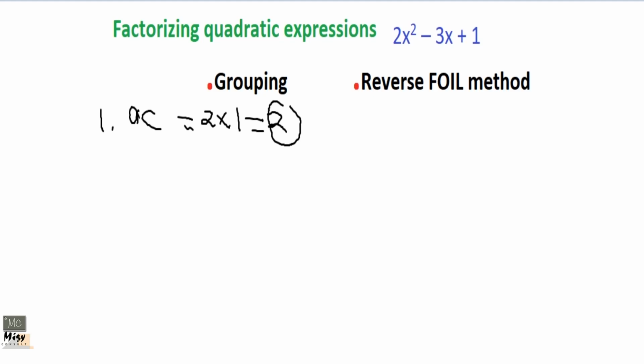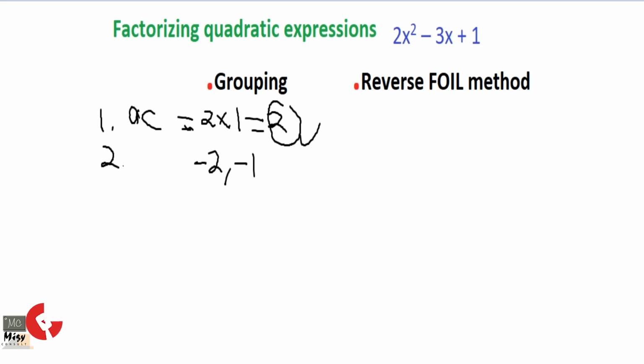So you know the middle term is negative. It means that this should be negative 2 and negative 1. Okay, so negative 2 times negative 1 will give us what? The positive 2 that we got from the beginning.